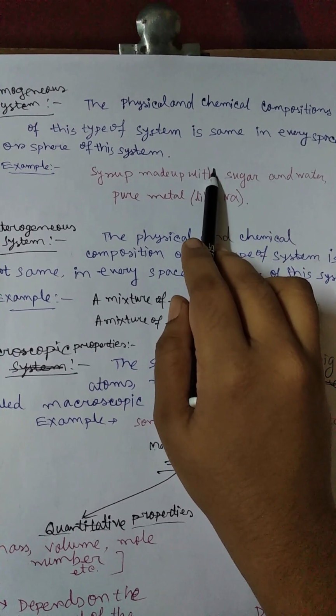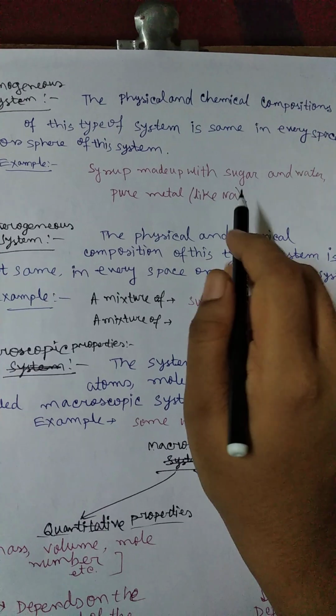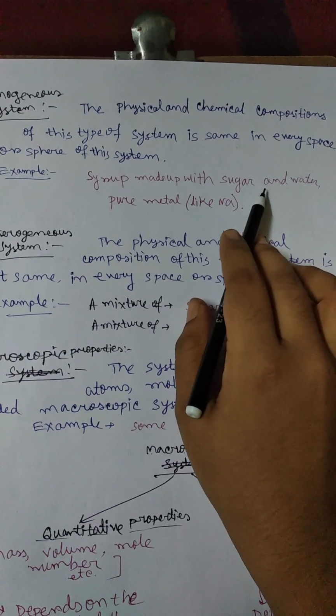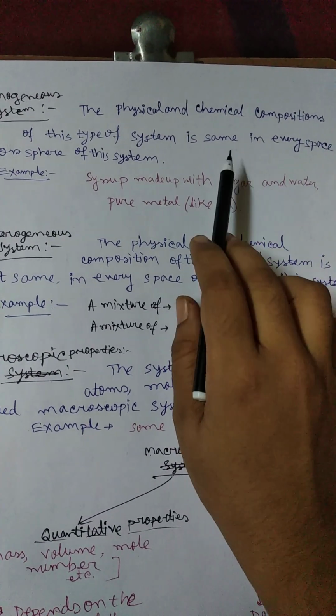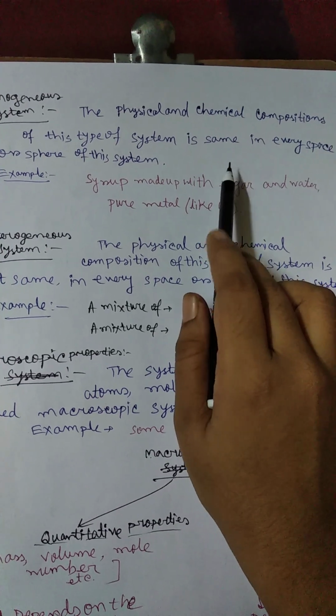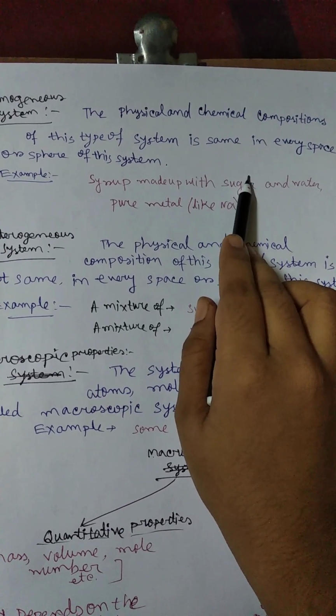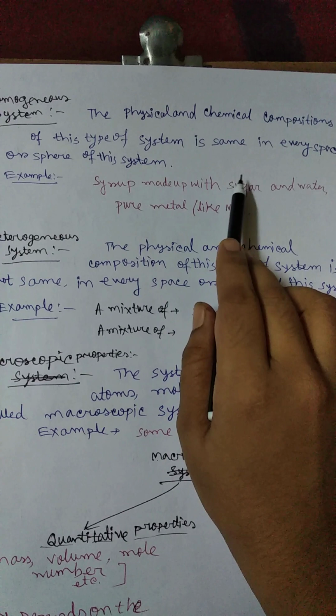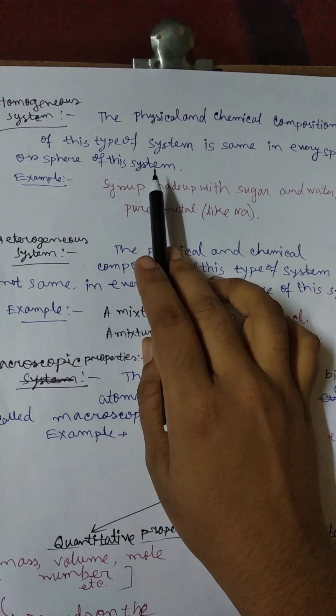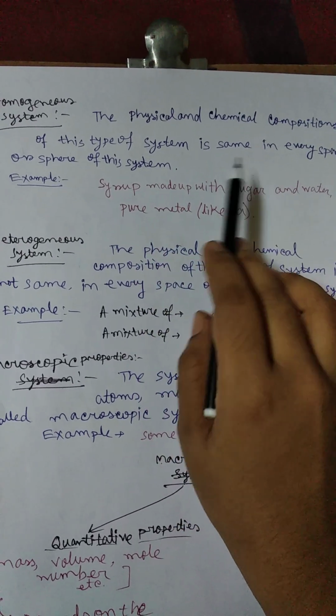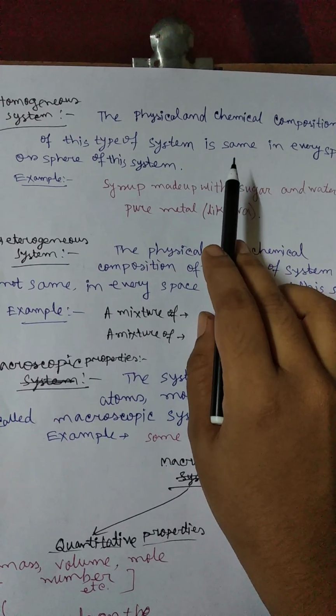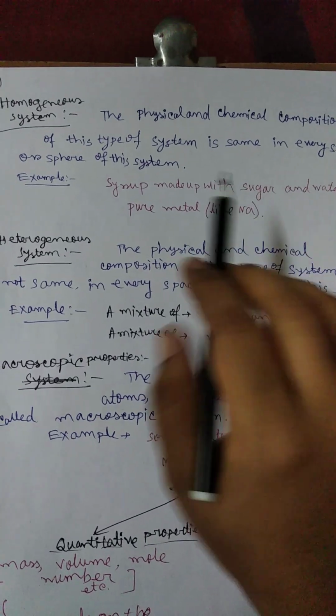Physical composition means its state, like temperature, like solubility, and chemical compositions are like the ratio of hydrogen and oxygen or the ratio of nitrogen and oxygen, etc. These are called the chemical composition, and the states are called the physical composition.